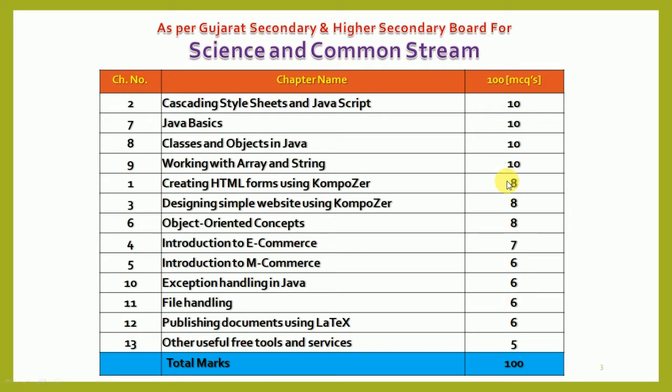So chapter numbers 1, 3, and 6 are of 8 marks. After that, the 7 marks chapter is introduction to e-commerce. Chapter numbers 5, 10, 11, and 12 are 6 marks chapters, and the last one is the 5 marks chapter. So a total of 100 marks of multiple choice questions come in the board exam. Guys, these 4 chapters are very important, so you gain 40 percent from this computer paper.